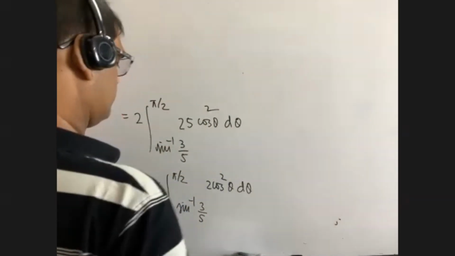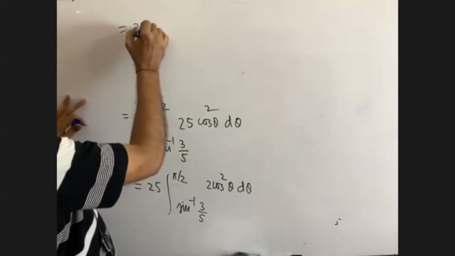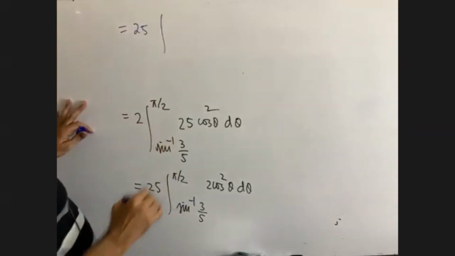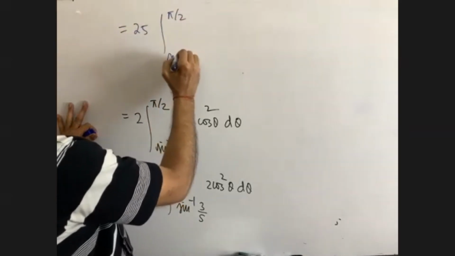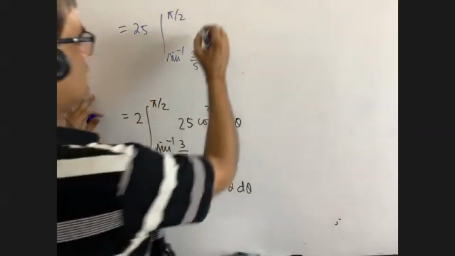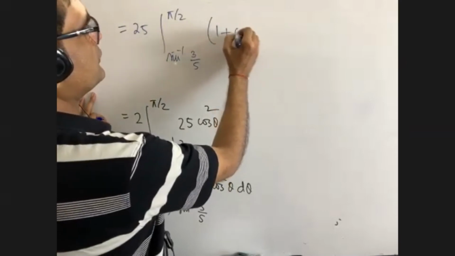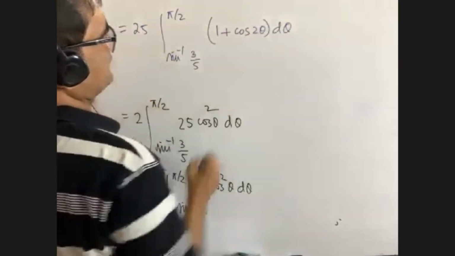That means we are getting 25, integral from sine inverse 3 by 5 to pi by 2 of 1 plus cos 2 theta, over 2, d theta.